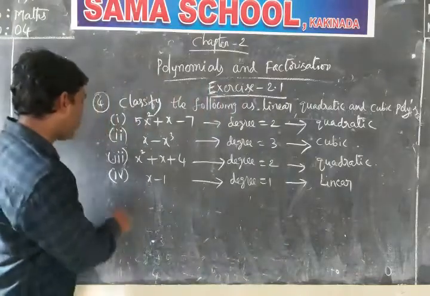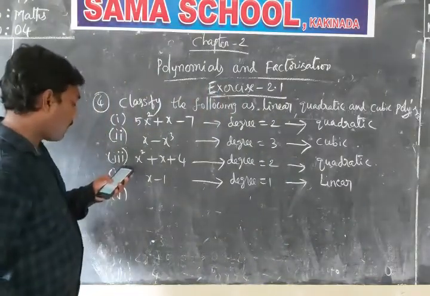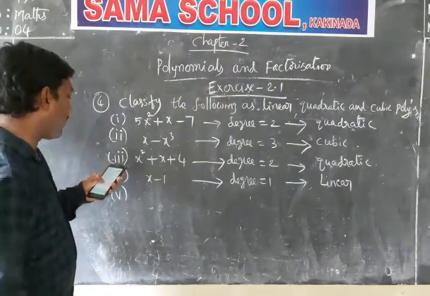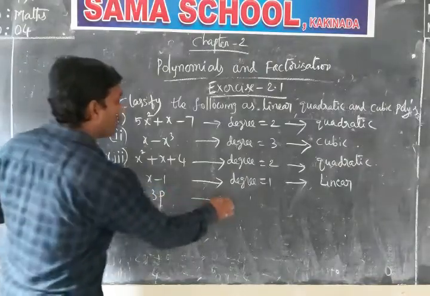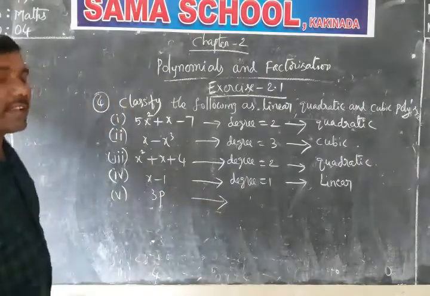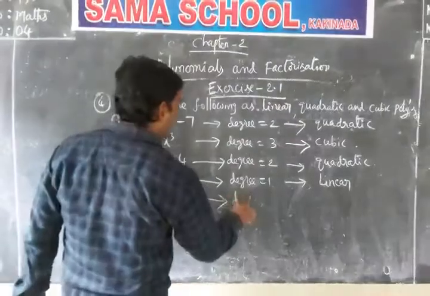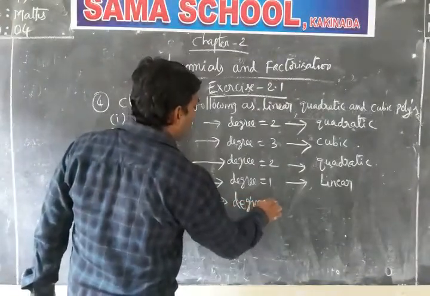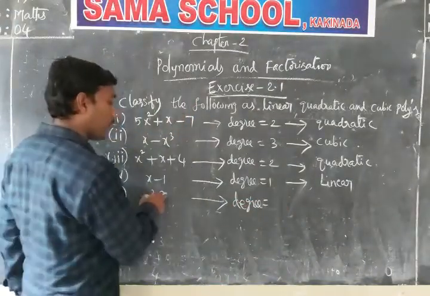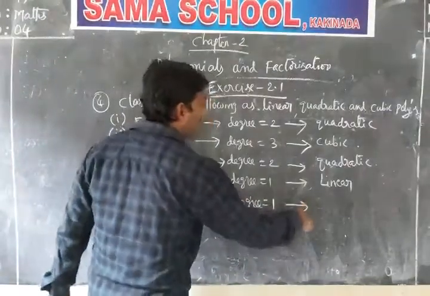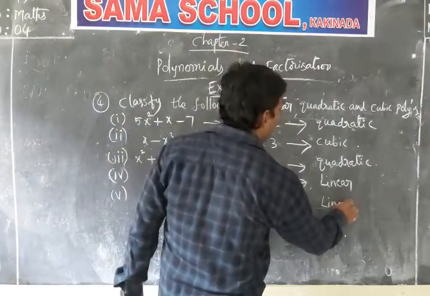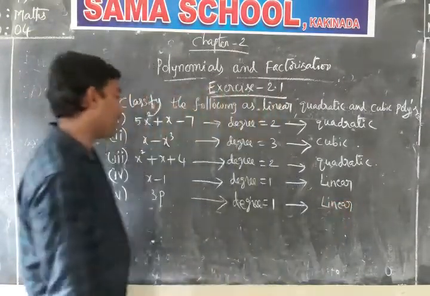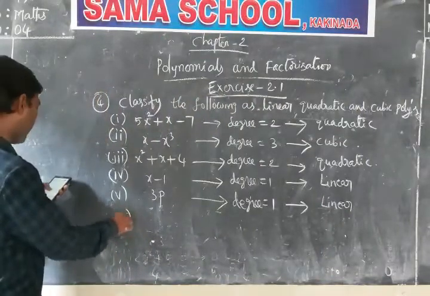Next, the fifth one, 3p. See, the variable here is p. That's what the degree of this one is, only 1. I am not asking you the quotient. Quotient means 3. Degree is 1 here. It is also a linear polynomial.